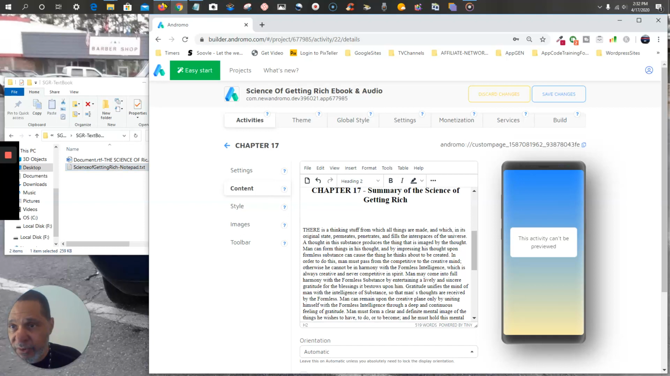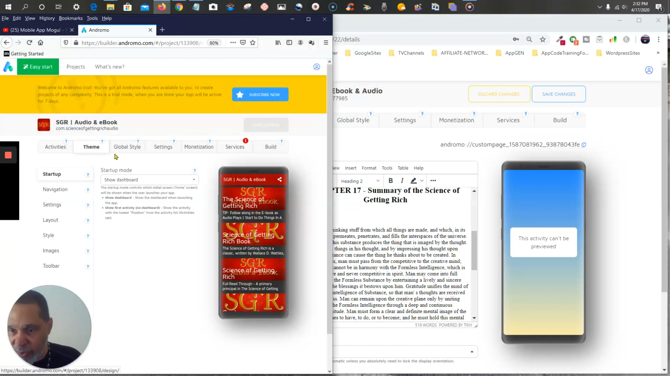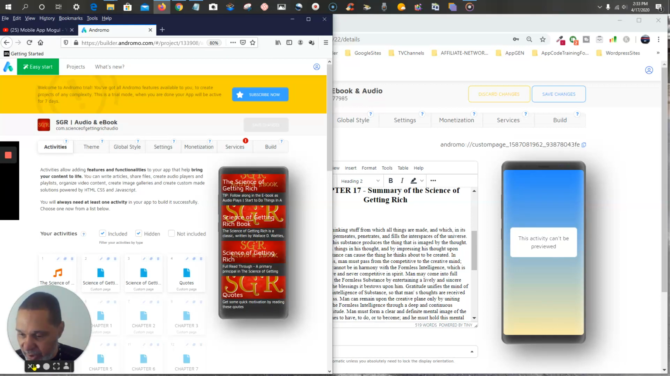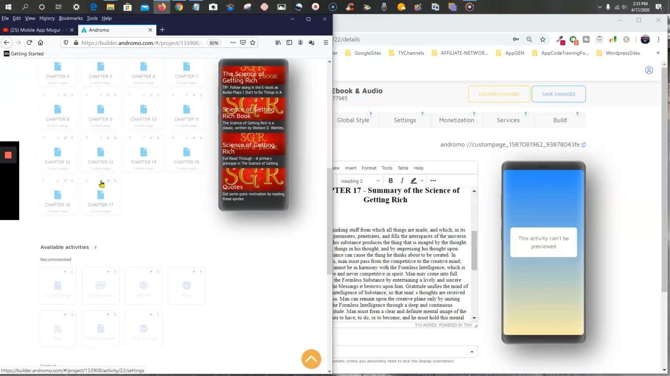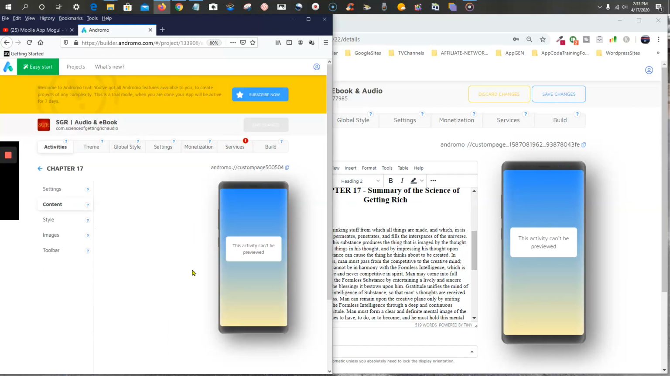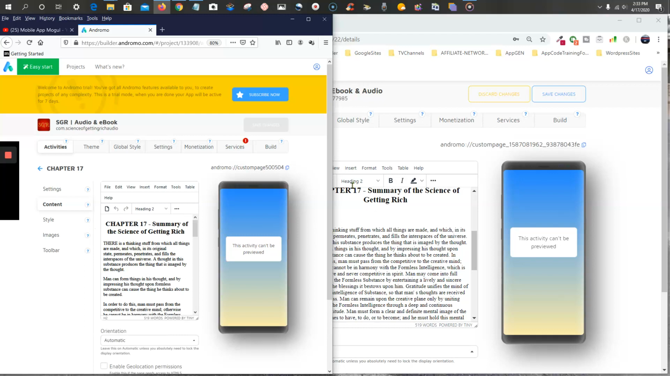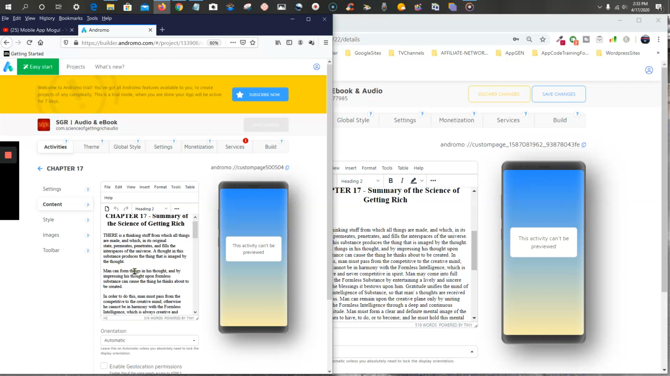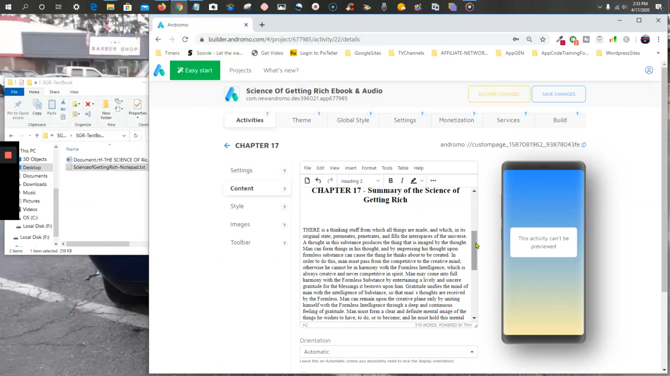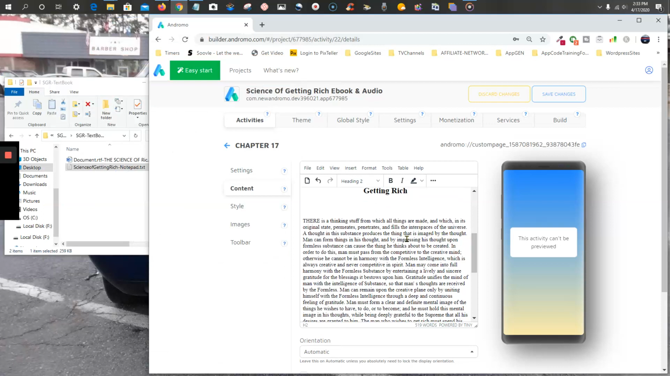Let's see. How did I do it on my first one? Activities on 17. Let me take my picture out of here too. Okay, 17 is right here. Content. Like I said, 1, 2, 3, 4, 5, 6. Every 6 lines or so. 1, 2, 3, 4. 1, 2, 3, 4, 5, 6. Yeah, something like that. I don't know why it didn't format on its own.